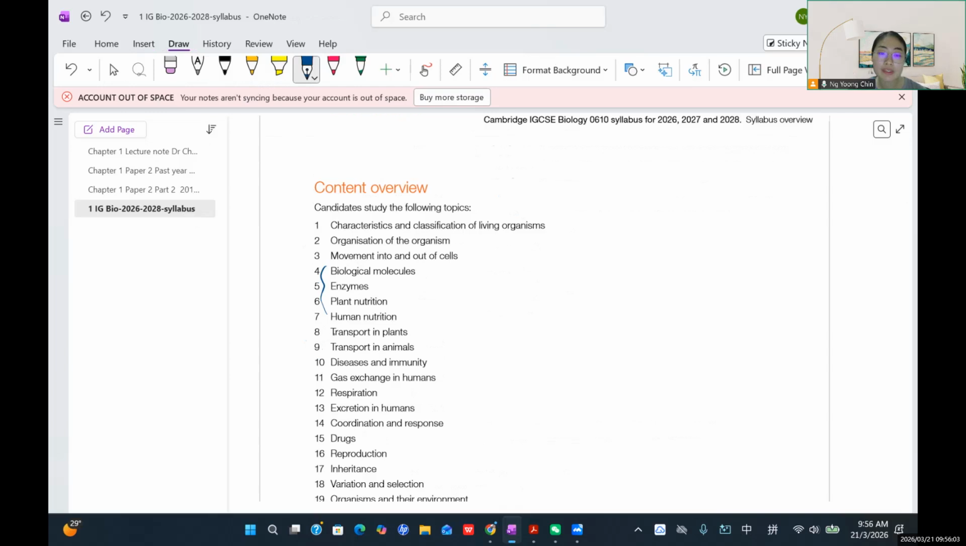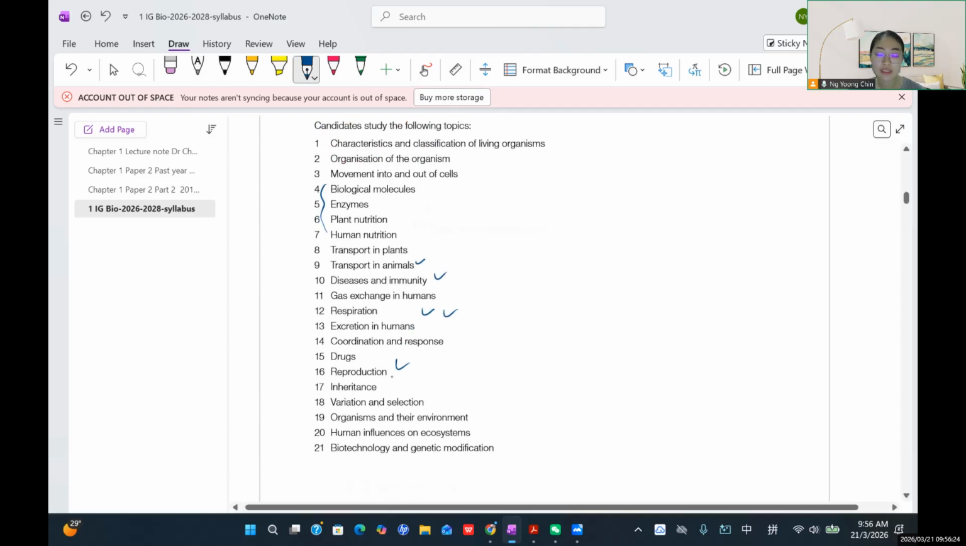So the human part includes the mechanisms in the humans, for example, transport, which is our circulatory system, and then you learn about our immunity, respiration, excretion, and also reproduction. It is a very long topic. And then you learn about genetics and also inheritance. So generally this is all about the 21 topics, and you will need at least 1 year to complete them.